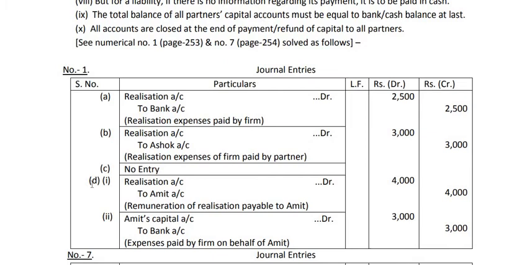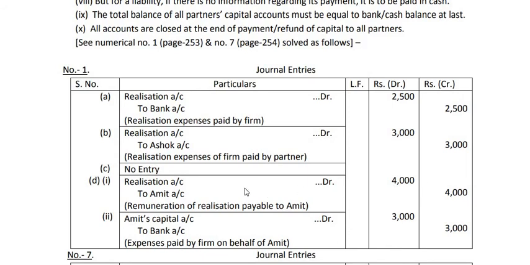Then in D, Amit, a partner, was appointed to realize the asset at a cost of 4000. That means Amit was to be given 4000 for expenses by the firm and the actual expense amounted to 3000. Here, first of all, we shall pass the entry for remuneration payable to Amit for dissolution, and for that the entry will be realization account debit to Amit's capital account 4000. This is for remuneration payable to Amit.